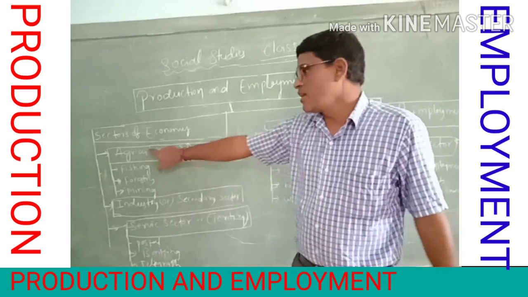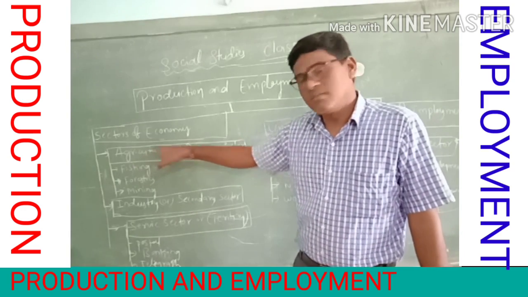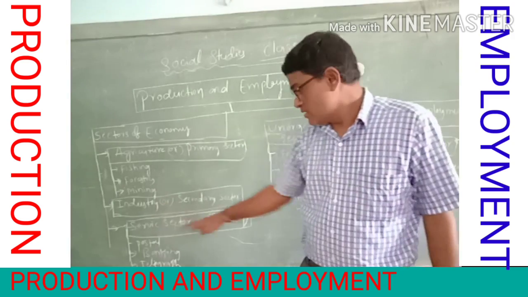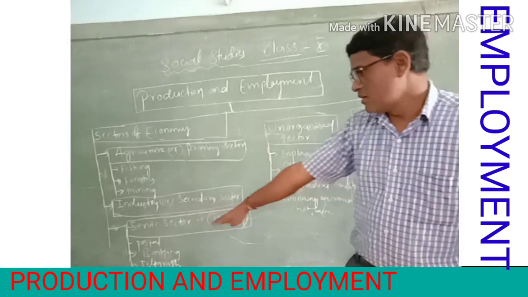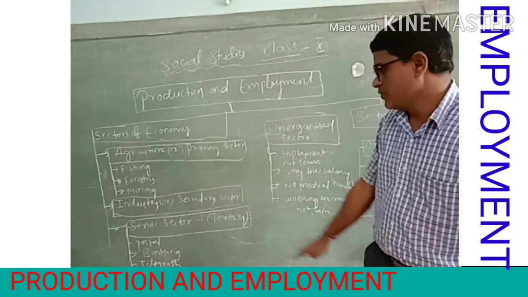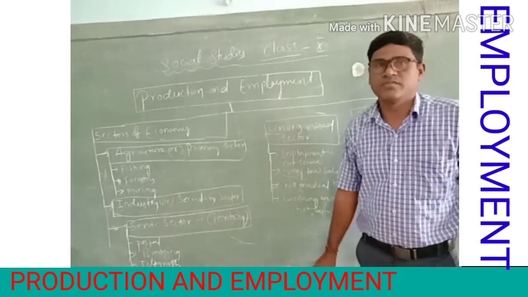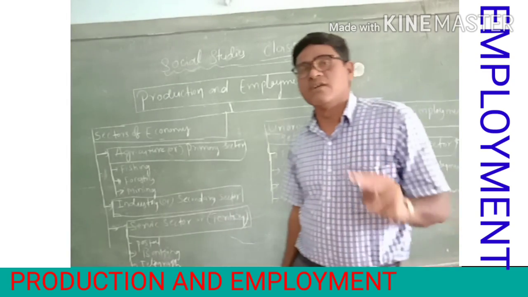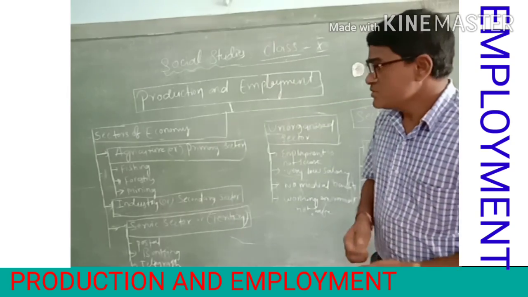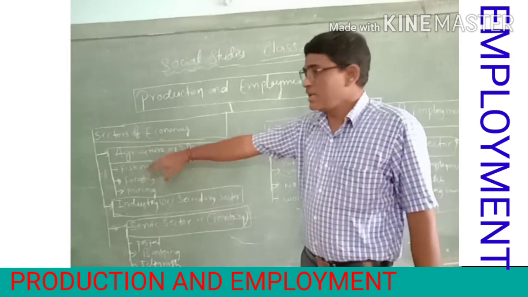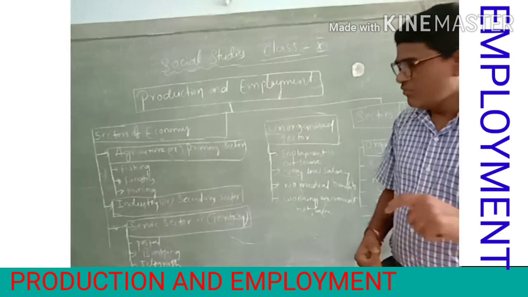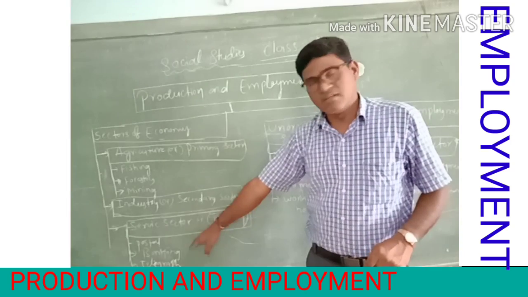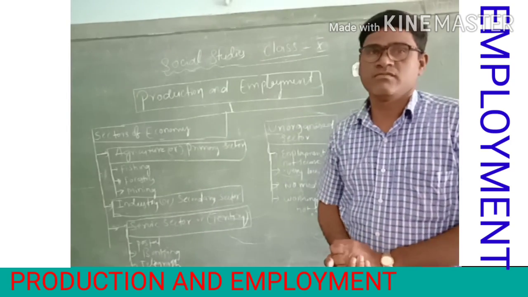One is the agriculture sector or primary sector. The second is the industrial sector or secondary sector. And the third is the service sector or tertiary sector. Total three types of economic sectors. A few people earn money from the primary sector, a few in the secondary sector, and some people get income in the service sector.